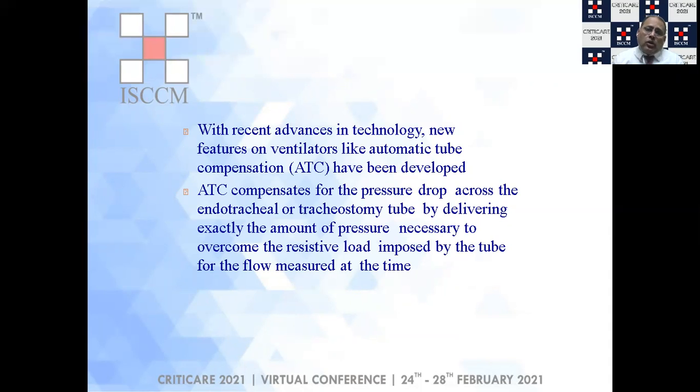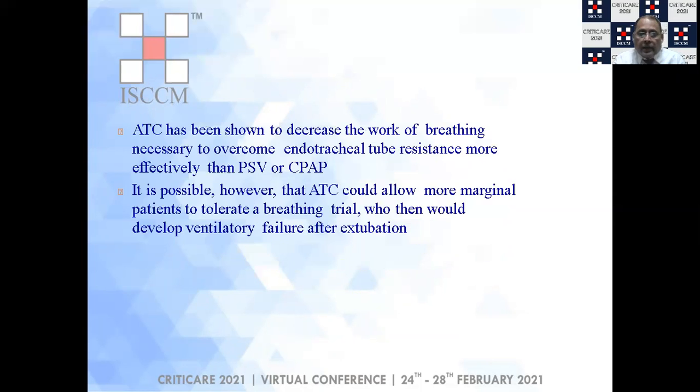Now, automatic tube compensation actually compensates for the pressure drop across the endotracheal tube or the tracheostomy tube. How does it do it? It delivers exactly the amount of pressure which is necessary to overcome the restrictive load imposed by the tube for the flow measured at the time.